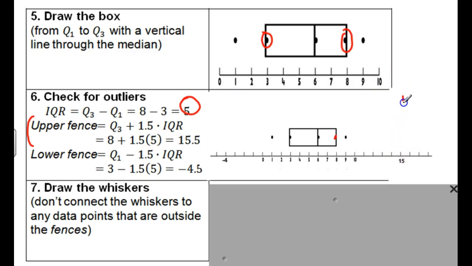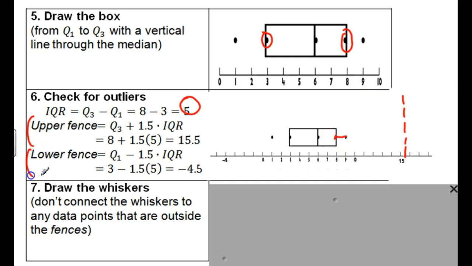I'm going to draw a dotted line. Since this max point is well within this fence, it does not stray out here. If it strayed out here, that point would be an outlier. Since it's here, that point's not an outlier. I can draw this box, or at least that whisker, out to that point.